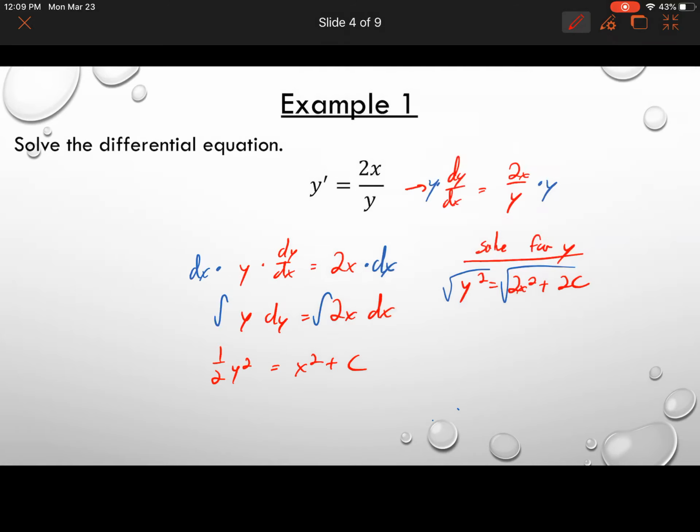So just something to take into consideration. It would be the square root of 2x squared plus 2c, and that would be our answer. It would be plus or minus, if we did have to get y by itself. In this problem, it was not asked, but if it was, that's how you would do it. Okay, so that's separation of variables.